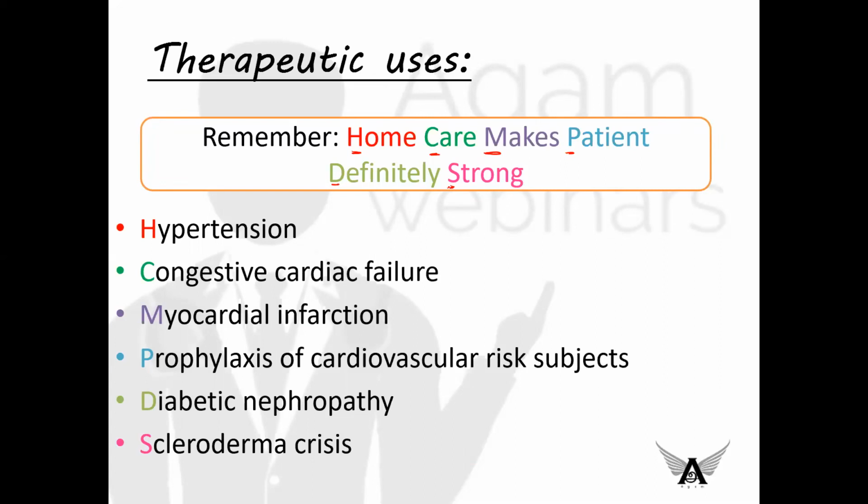The next is prophylaxis of cardiovascular risk subjects, diabetic nephropathy. ACE inhibitors and ARBs, that is the next topic we are going to deal with, angiotensin receptor blockers, are preferred in diabetic nephropathy in hypertensives, as well as in normotensive patients. Scleroderma renal crisis. ACE inhibitors prevent the effects of angiotensin 2 in the renal artery. Thus, they are effective in the treatment of scleroderma renal crisis.